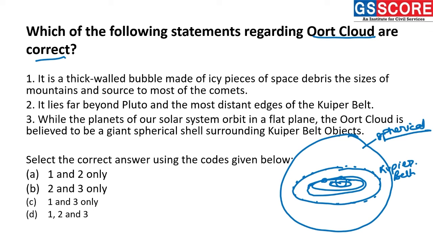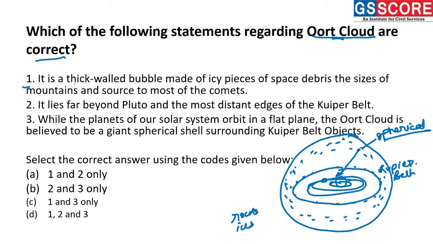and this cloud consists of millions or billions of particles of rocks, ice or debris. This complete region is present with billions of particles of rocks, some of the size of mountains, ice particles and other particles also. What happens here? Various comets are moving from this Oort cloud into the solar system region. Okay, so now we'll be looking at the statements.